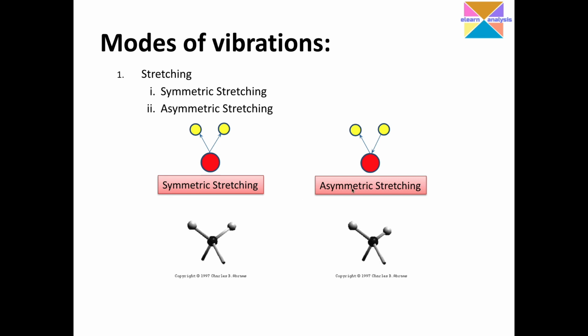And here is an example of asymmetric stretch. Why? There is no symmetry in their movement, because one is moving towards and the other one is moving away simultaneously. You can see if this atom moves in, this atom moves out. That is, there is no symmetry in the movement. That's why we call this asymmetric stretch.